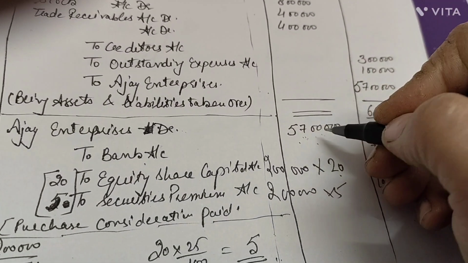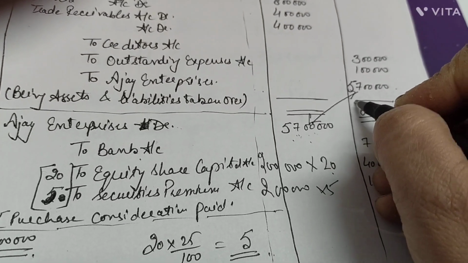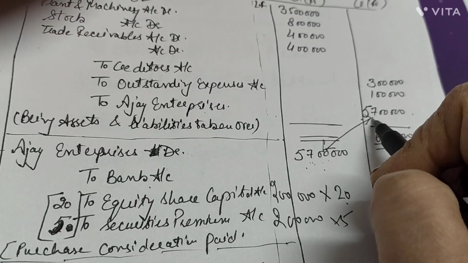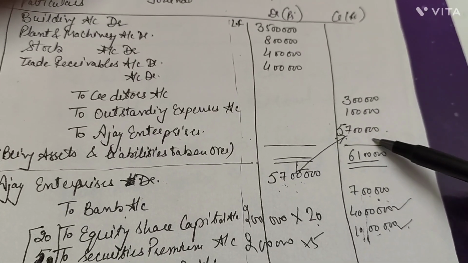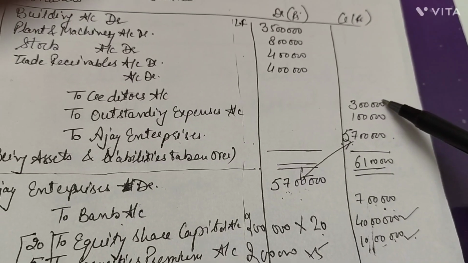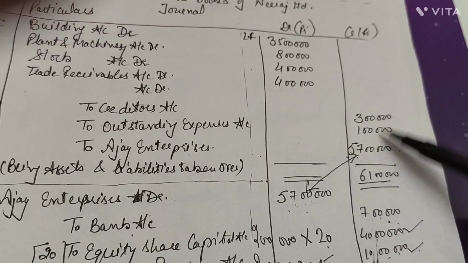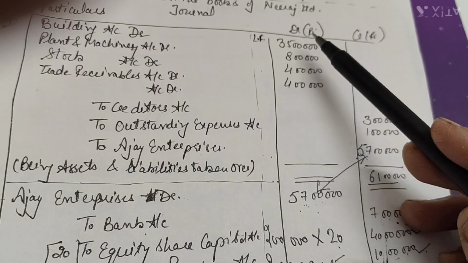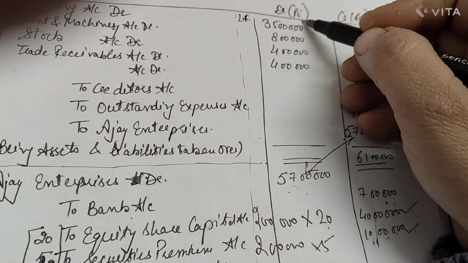Now this amount will be taken in our first entry with the rupees 57 lakh, mentioning Ajay Enterprises 57 lakh rupees over here. Now, in the first entry, what we have is 57 lakh purchase consideration, 1 lakh rupees outstanding expenses, and 3 lakh were the creditors. When we made the total over here, it was 61 lakh rupees on the credit side. But when we are making the total on the debit side, it would be 51 lakh rupees.